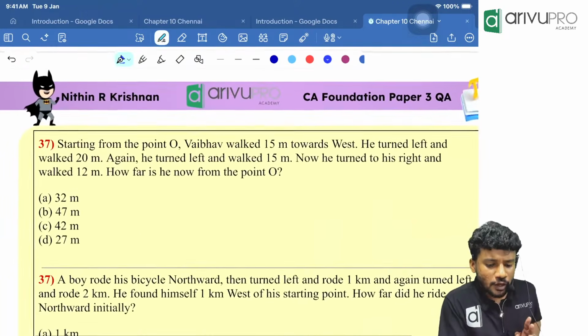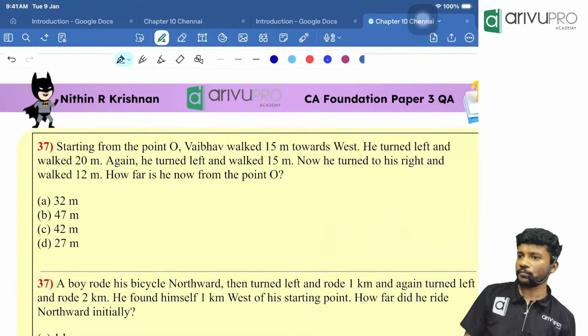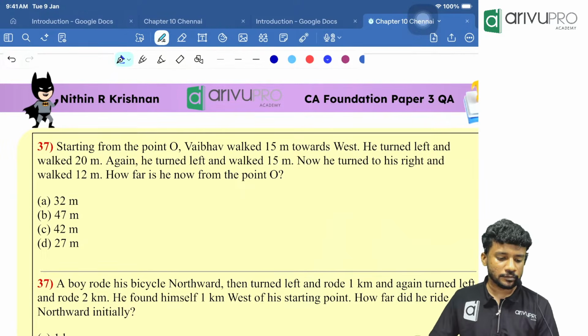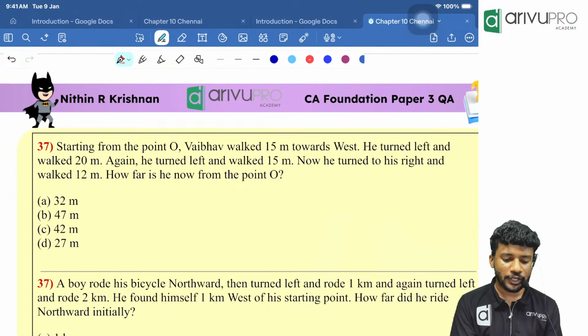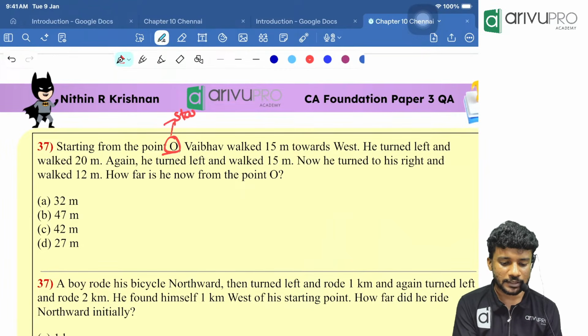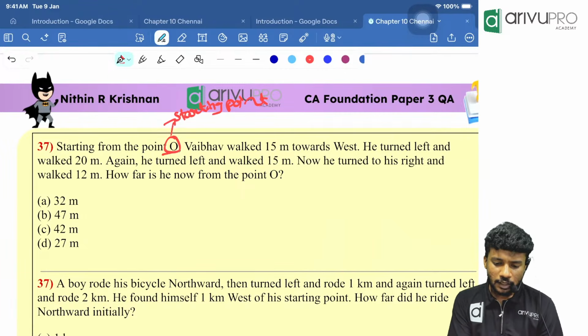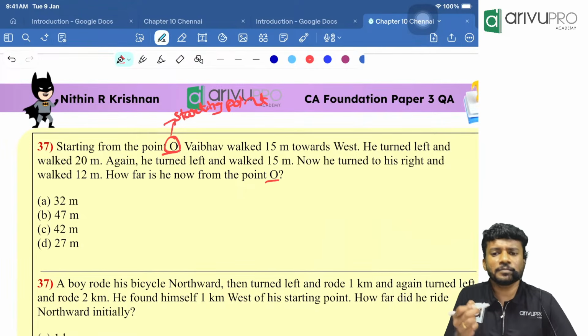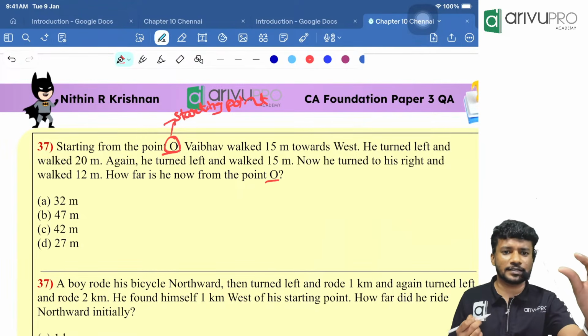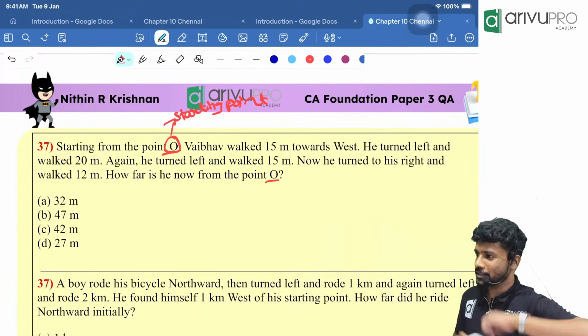how to solve this? Everyone, starting from point O. What is the initial point, or starting point, people? The starting point is called O. Now he turned to his right hand. How far is he from point O? That means from the initial point, how far is he? We need to find the shortest distance.